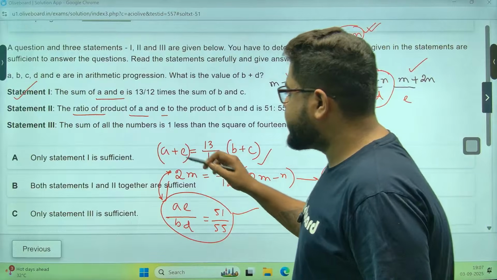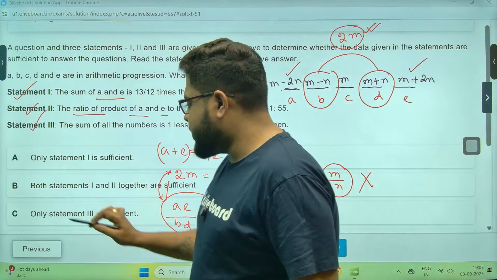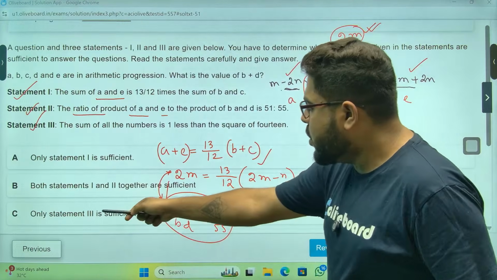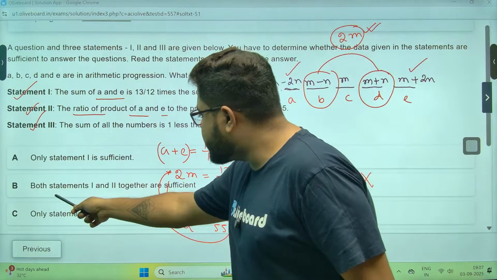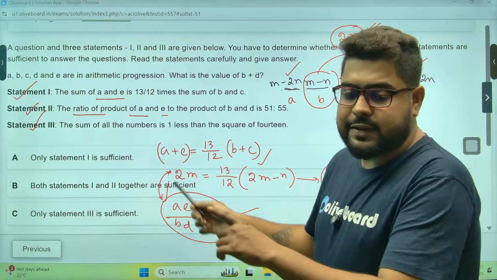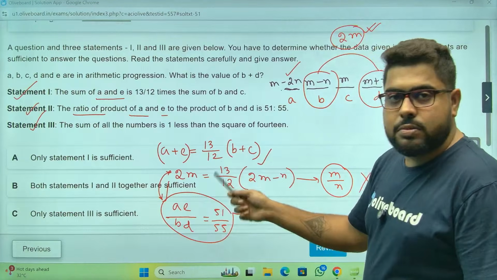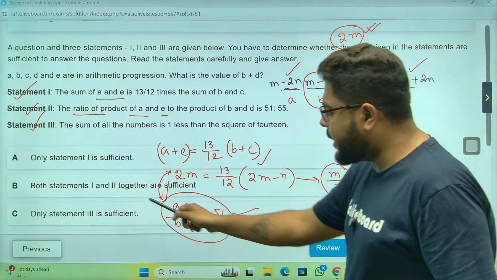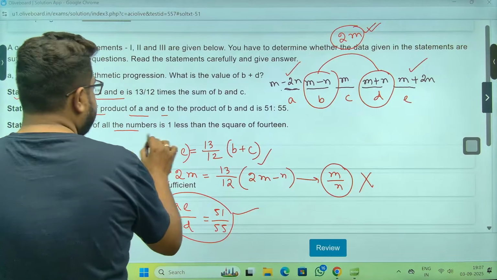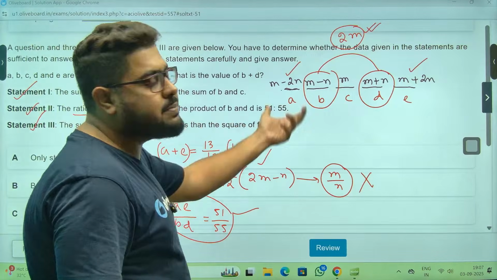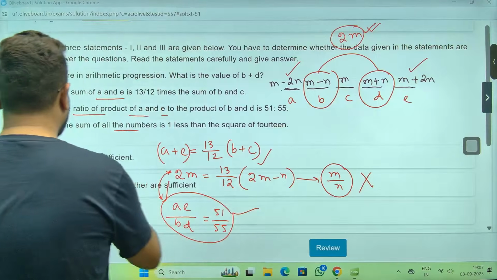But before that, let's check statement 3 as well, because I can see there is an option, only statement 3 is sufficient, and there is also an option, both statements 1 and 2 together are sufficient. So I'll check both 1 and 2 together, but before that, at least check 3. The sum of all the numbers is 1 less than this value, it will come out from statement 3 itself.